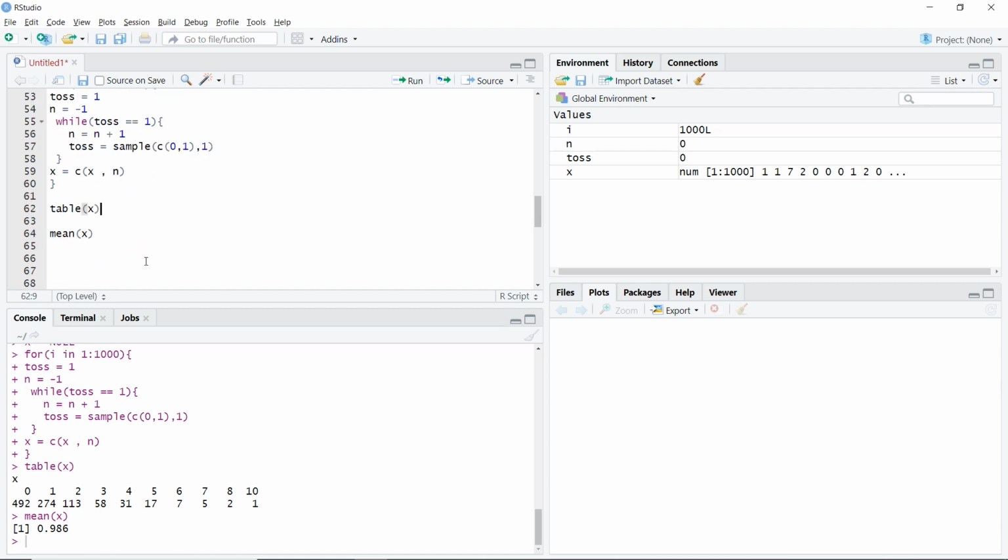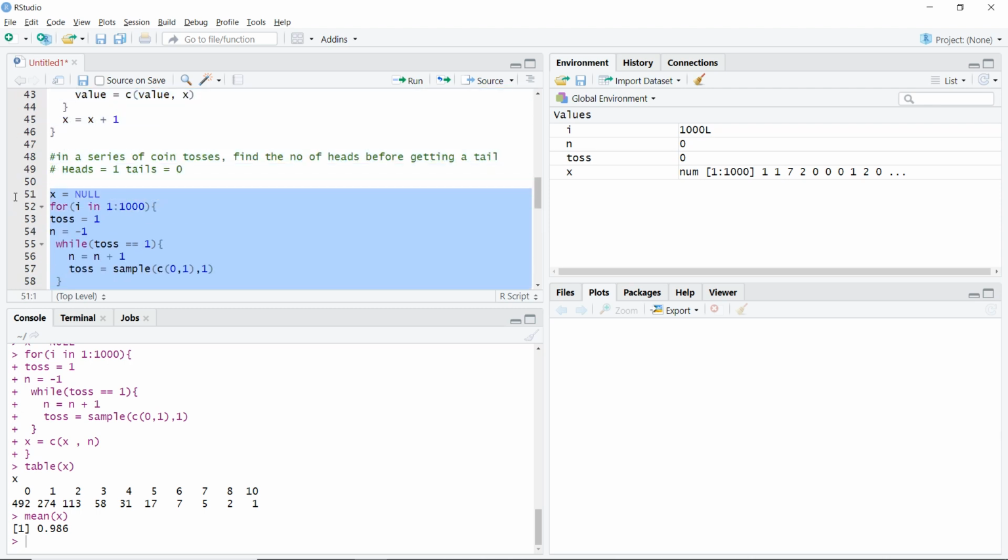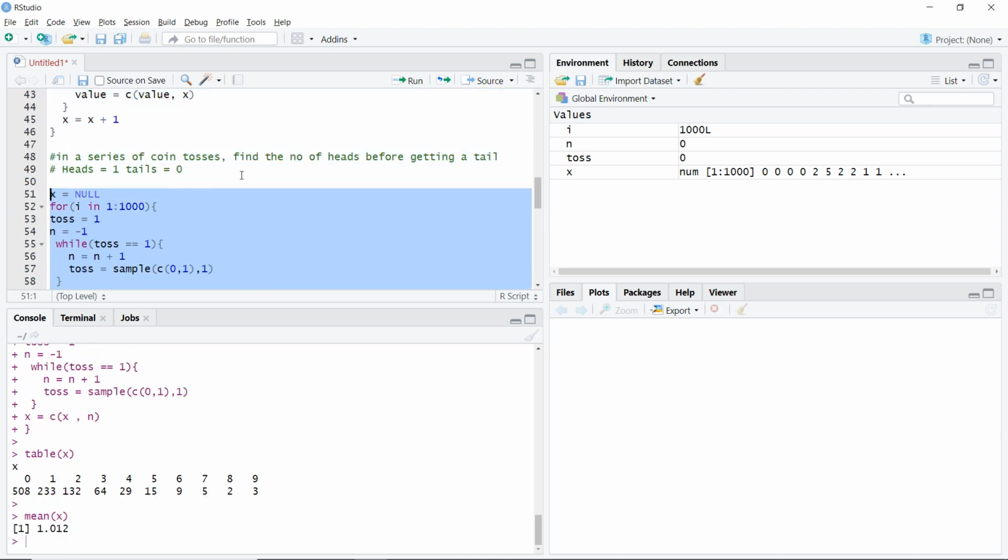I can run this again, because this sample gives me random values. I will get different values every single time. So I'll just copy and run it again, and you will see here I get a different sample. You can see the frequency. This time I got 508 tails. Then for one head and then tails I got this many times, then 2 heads and tails these many times, and 3 heads and tails these many times, and so on.